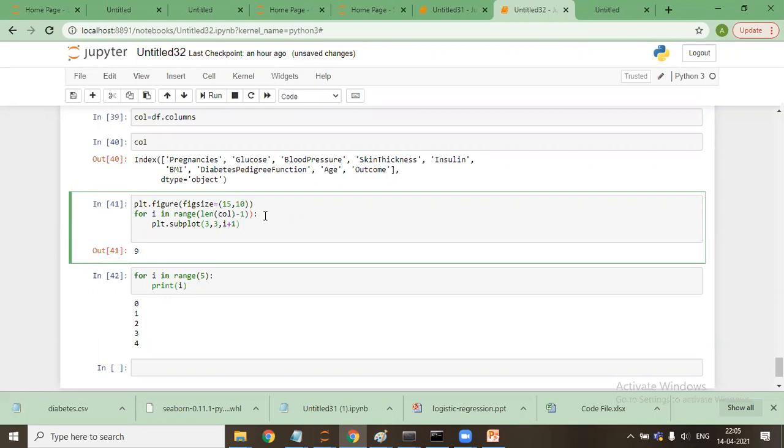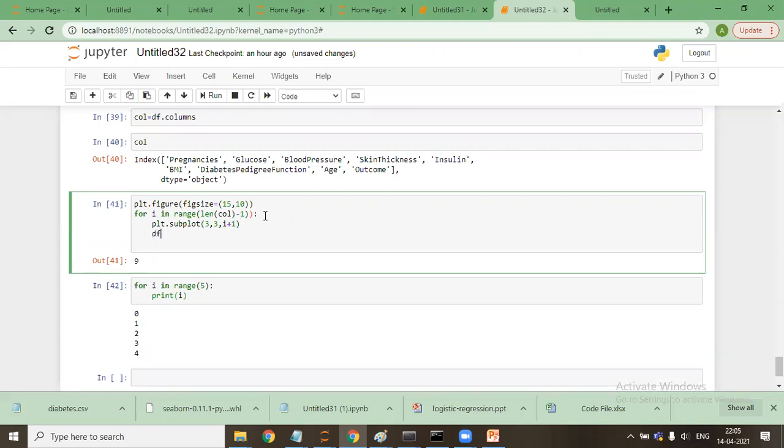Now the plot I want to plot, I'll say df[col[i]], where col[i] will be the ith column, dot plot. Okay, I'll show you one.